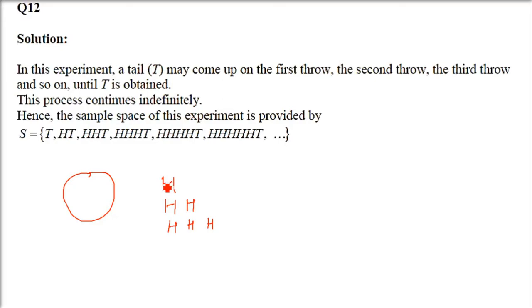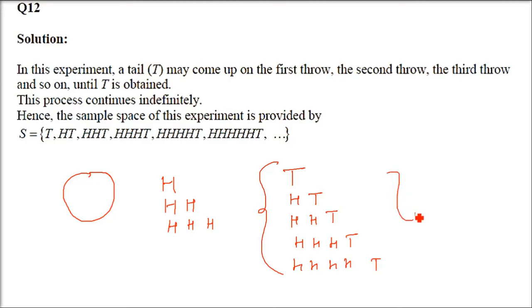So what we will do? If tail comes for the first time, we stop. If the tail is not coming for the first time, first head then tail, we stop. Maybe 2 times head can come, then 3rd time T, we stop. 3 times head, then 4th time T, we stop. 4 times head, then T. So this goes on and on and on.